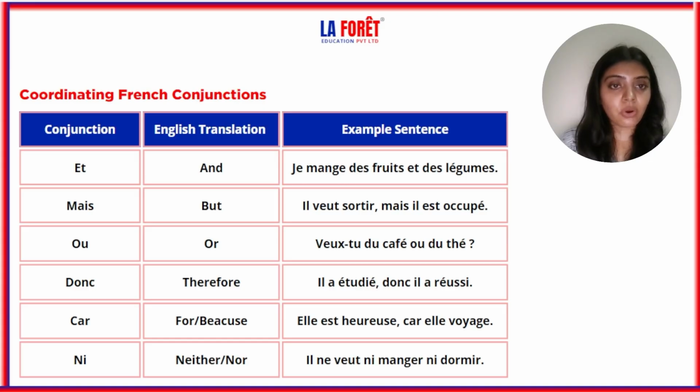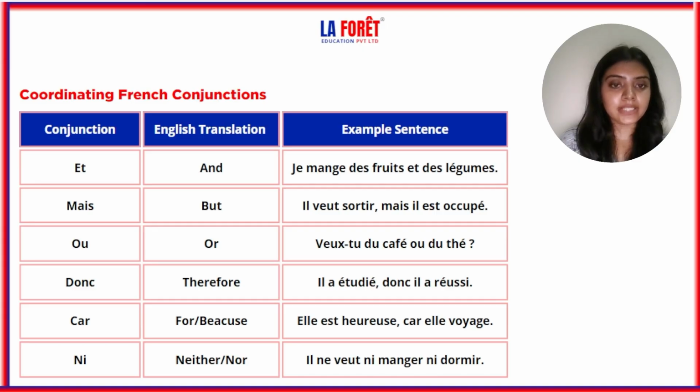So let's move on to coordinating French conjunctions. So first is et, which is and, we already know now. So it will be je mange des fruits et des légumes. Now here I have added and for coordinating. I am eating some fruits and some vegetables.